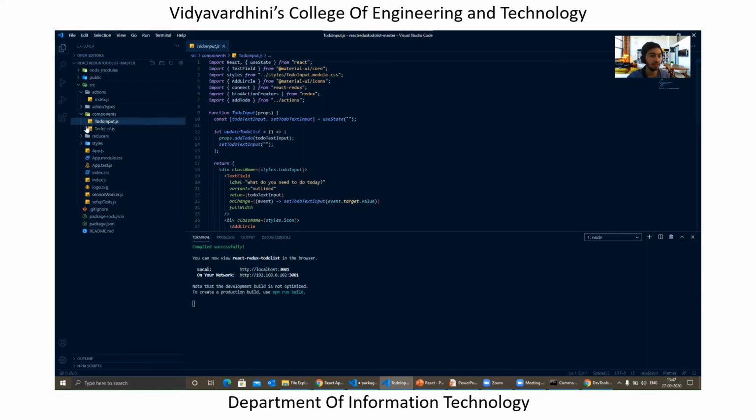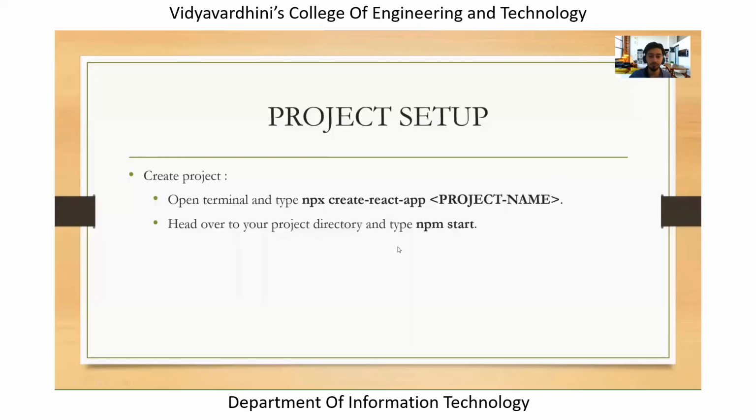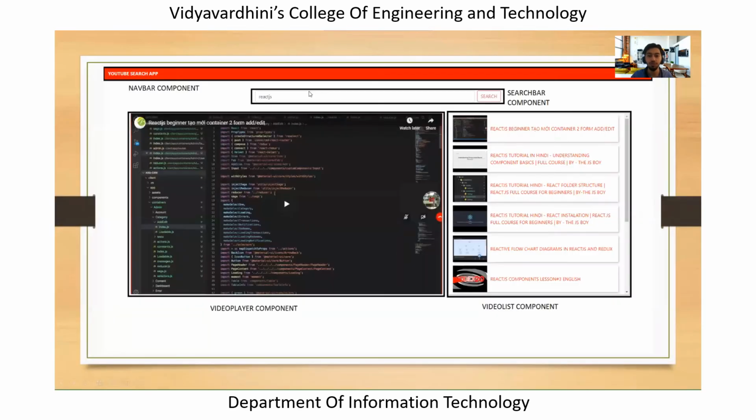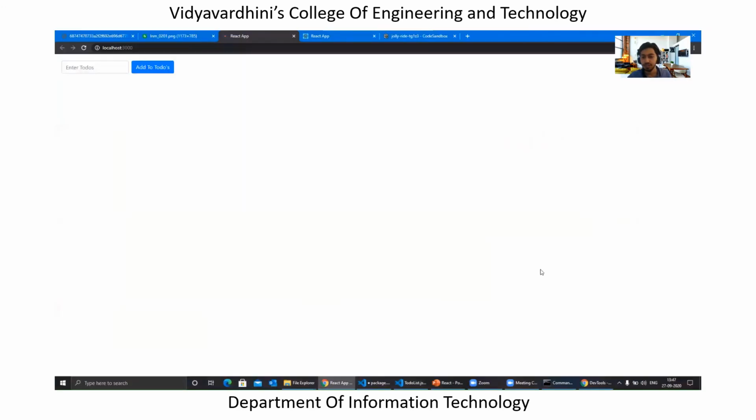So in this case, if you are not clear, to-do input is one of the components, to-do list is one of the components. So this is something similar to what we have seen over here, right? Yeah, so I think that's all with this session, and hope you have got the starting point for React.